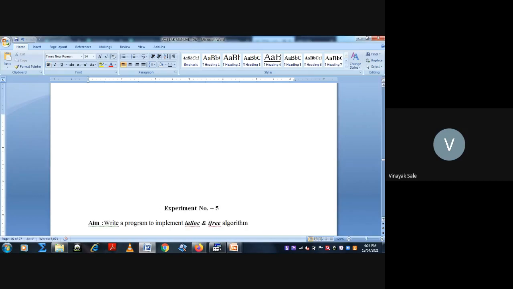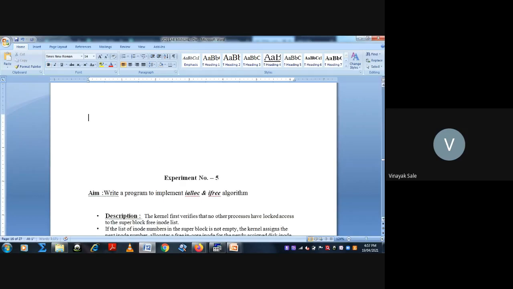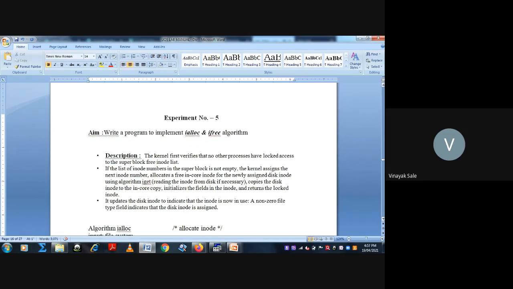Then the next program, the iget and iput algorithm. So this program we will take in the next practical time.